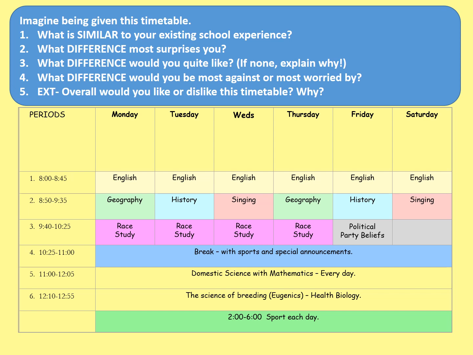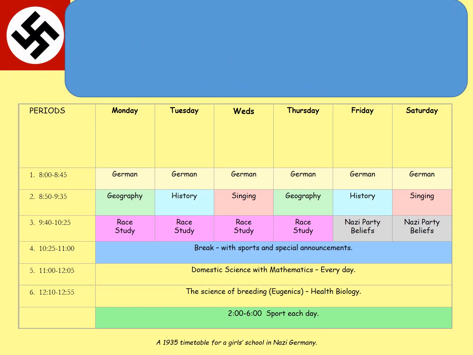Virtually always, people were at the very least concerned or confused by the idea of doing political party beliefs and race study as part of the school day every single day, and they're beginning to realise that this might be a form of indoctrination or brainwashing. So let's have a look at what I've based this timetable on. It is, of course, really based upon a timetable from a Nazi school, specifically a 1935 timetable from a girls' school in Nazi Germany. Boys' curriculum would be similar to this, but with some differences as well.